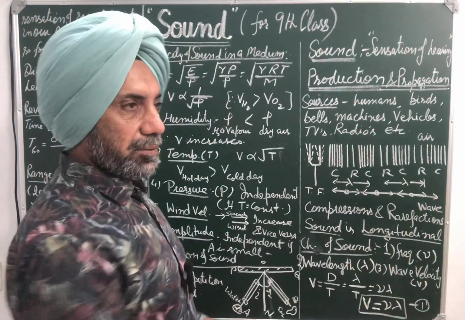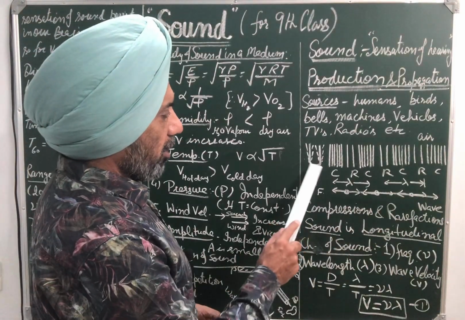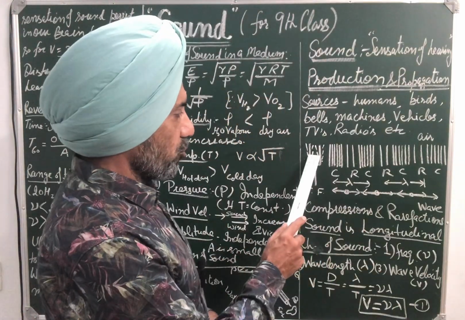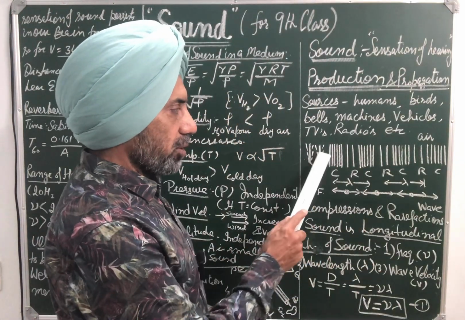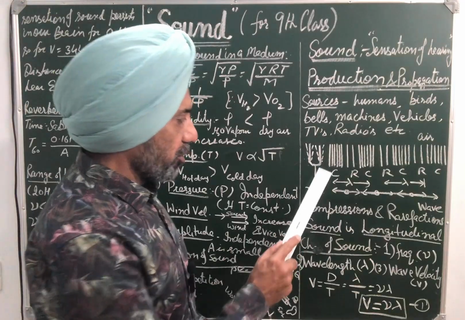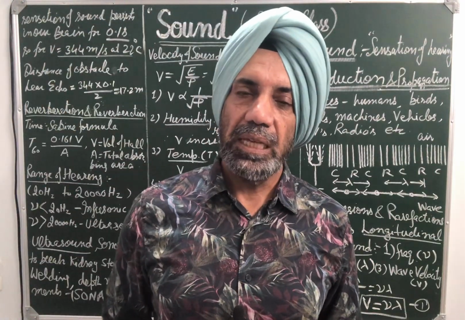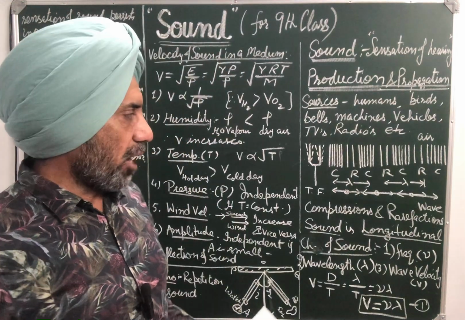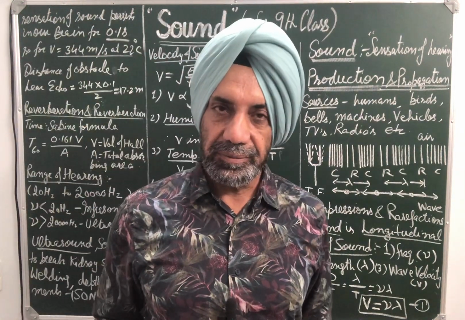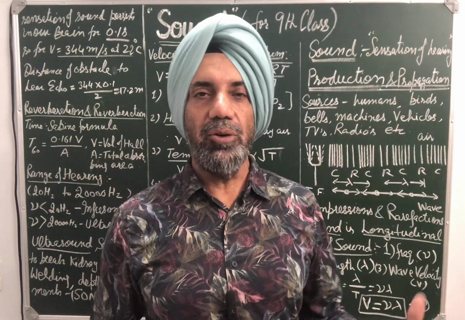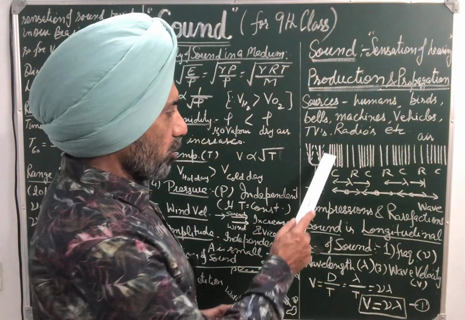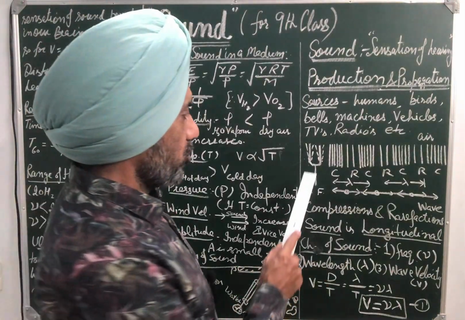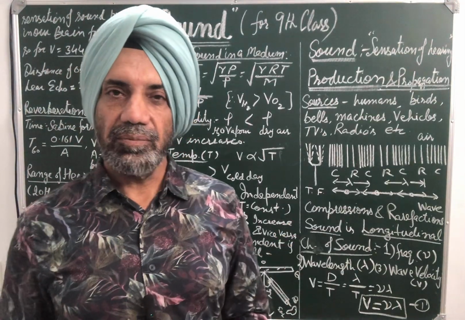How is it propagated? We take a simple example of a tuning fork. This is made up of metal. These are the two prongs of the tuning fork, and this is known as the stem of the tuning fork. When a prong of the tuning fork is allowed to strike a rubber pad, the tuning fork is set into vibrations. Both the prongs start vibrating like this, shown by dotted lines.